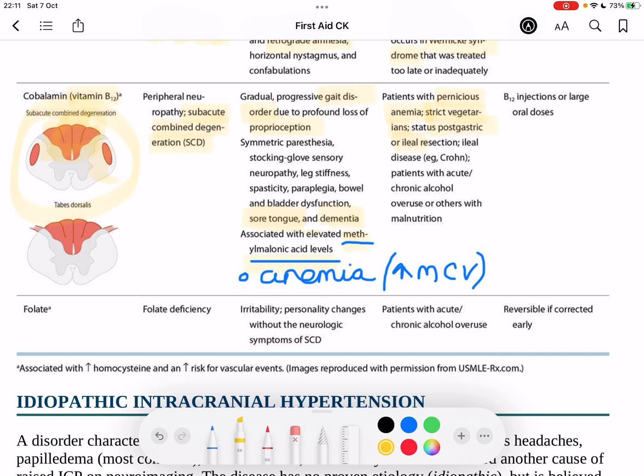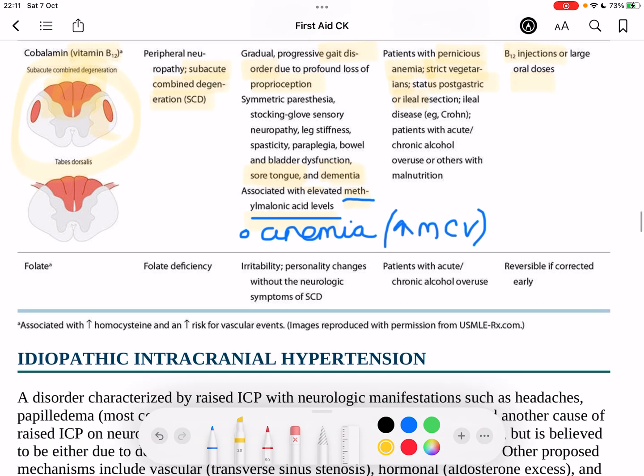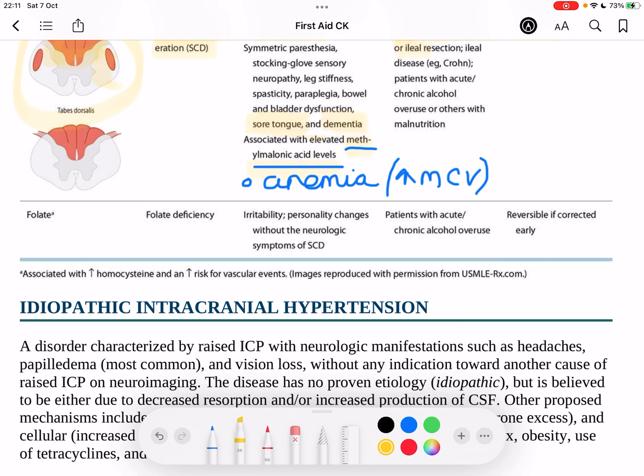How do we treat it? B12 injections, or large oral doses, but we tend to give B12 injections. If you've ever been to your GP or to another doctor's, you'll often see them administer the B12 injections intramuscularly into the buttock. And then last but not least, when we talk about the vitamin deficiencies, we're going to be talking about folate deficiency.